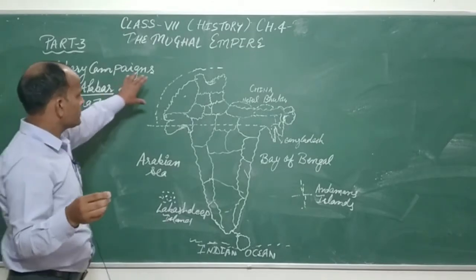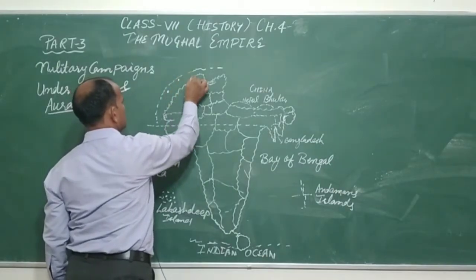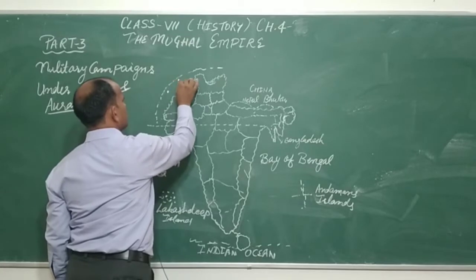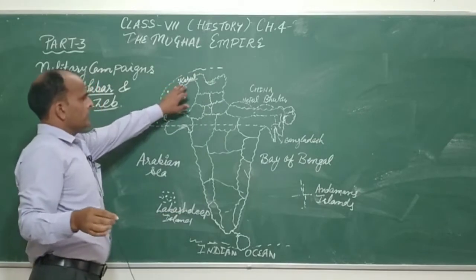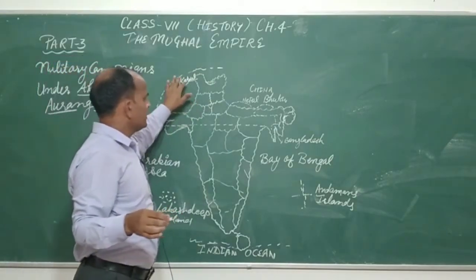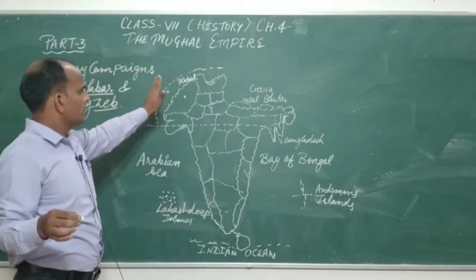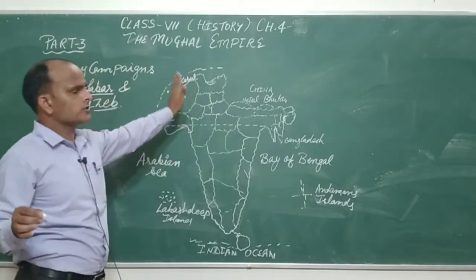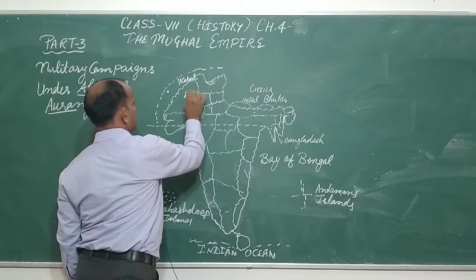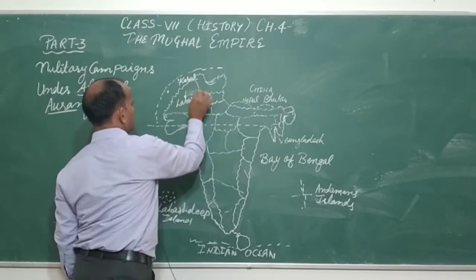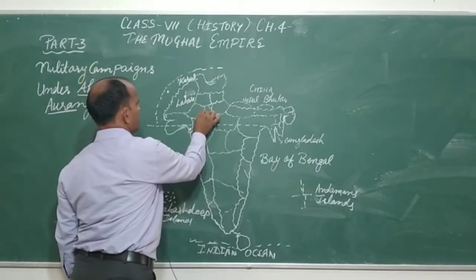Okay, so you know that this is Kabul and this is Kandahar. This is Pakistan, that is Afghanistan. Babur started his journey from Kabul in 1504. He won Kabul, and after that he entered the subcontinent, and then Lahore in Pakistan. After this there is Gujarat, there is Panipat.